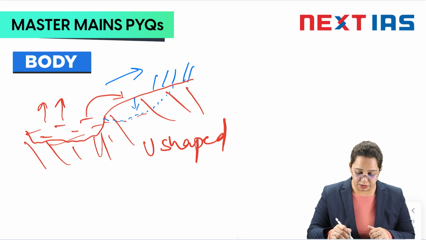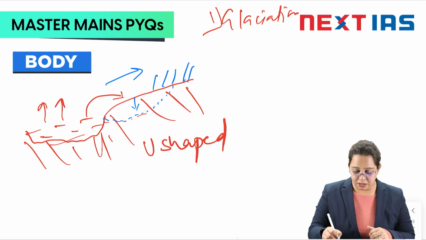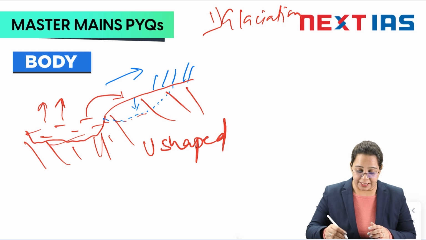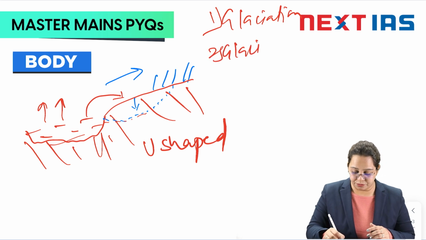Alright, so here we were going through the points. Glaciation, that is erosion in the seabed and laterally and formation of U-shaped valleys. Second is glacial retreat.